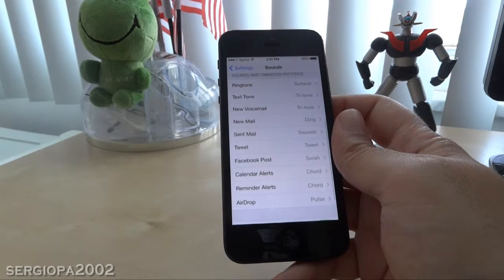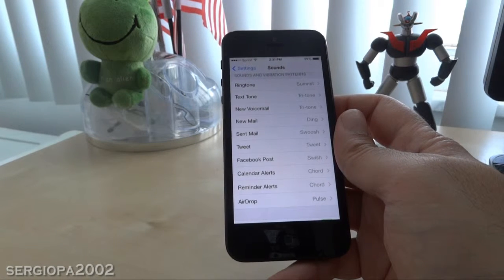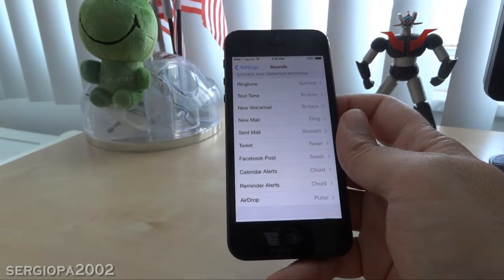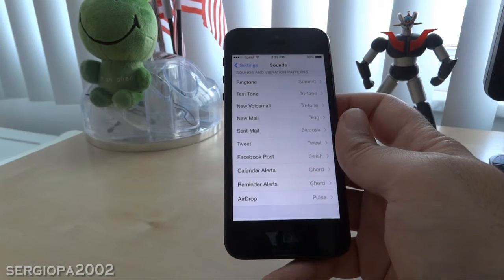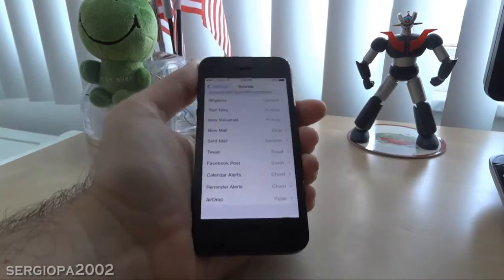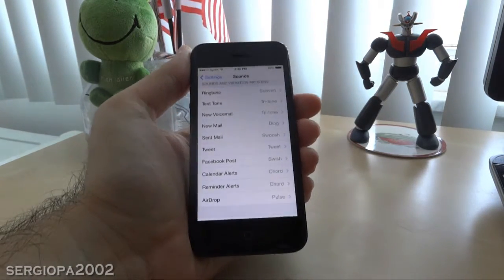And you can of course change the sound for any of the different things like tweets, text tones, when you send an email, or for Facebook posts. So much more variety and alternatives, so it's really worth checking out.